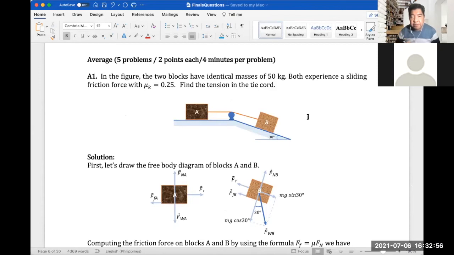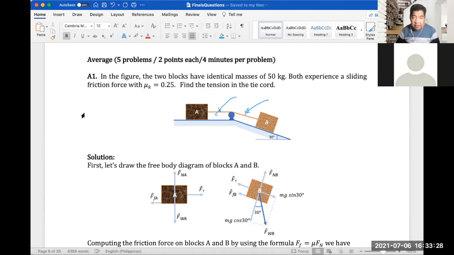Okay, so the first question is again another physics problem, a mechanics problem. So in the figure, two blocks have identical masses of 50 kilograms. Both experience a sliding friction force with mu sub k, which is 0.25. Find the tension in the tie cord. So this is the tie cord here, right? So again, the key here is that you will be able to draw the free body diagram.